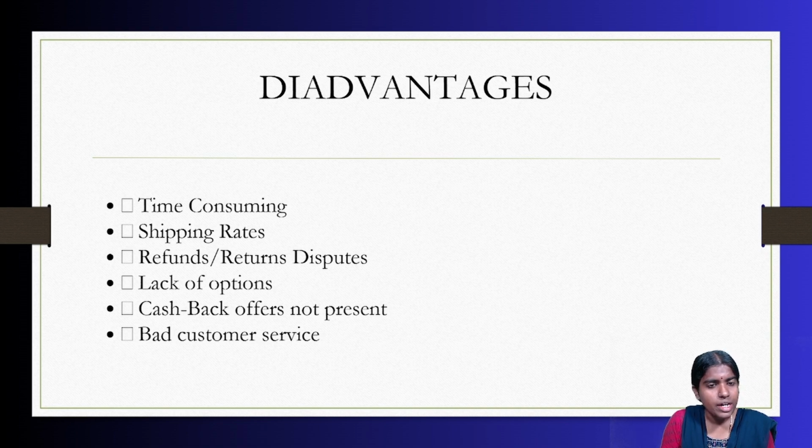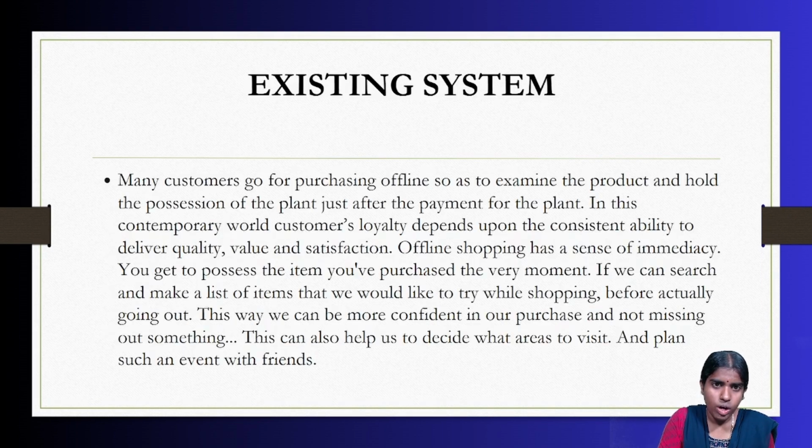It is going to be a time consuming process. So what is the sequence of activities? Whenever customers purchase offline, they examine the products. For example, what are the different types of plants? I have different categories of plants. For example, I can go for medicinal plants, or some other type of plants. Clear with this? I have herbal plants, medicinal plants, so I can go for different types of plants.